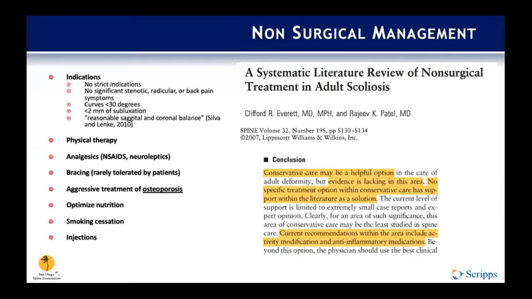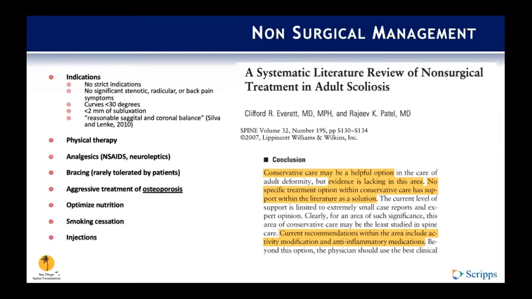Our non-surgical management strategies include physical therapy, analgesics, NSAIDs, and neuroleptics. Aggressive treatment of their osteoporosis is always very important. Also optimizing their nutrition, smoking cessation if they're a smoker, and injections, especially if there's a history of radiculopathy. Bracing oftentimes doesn't really help prevent the progression of deformity and is also pretty poorly tolerated by the patients.